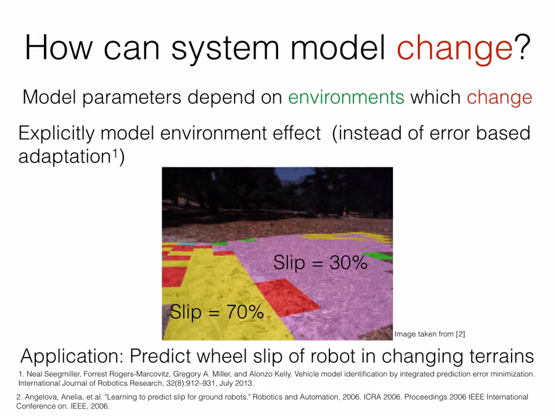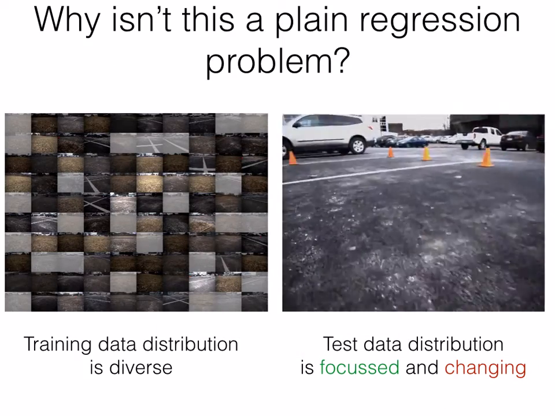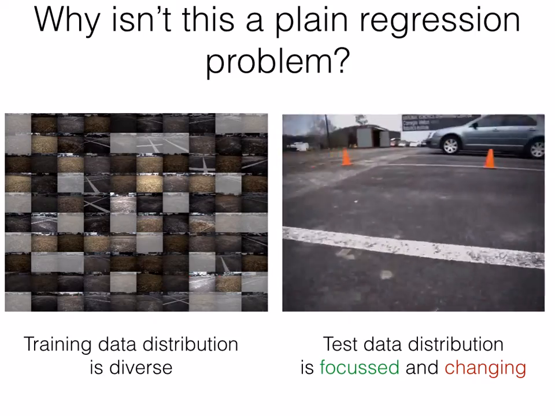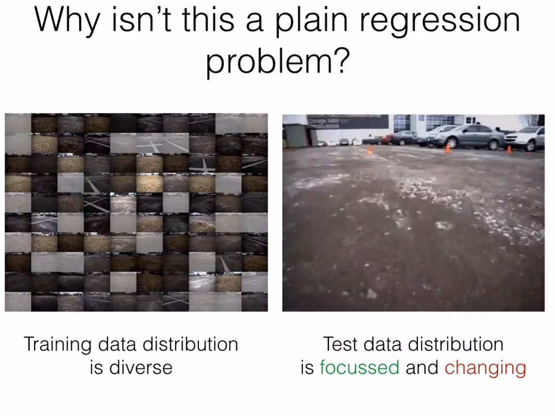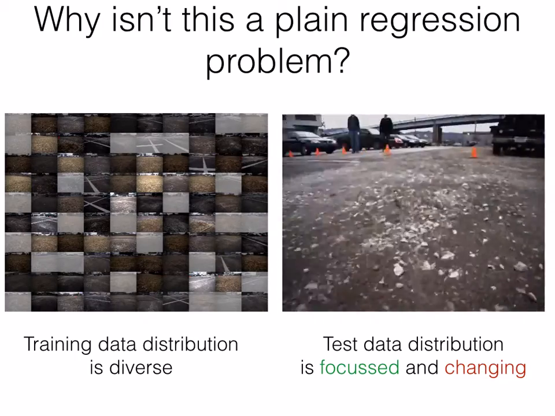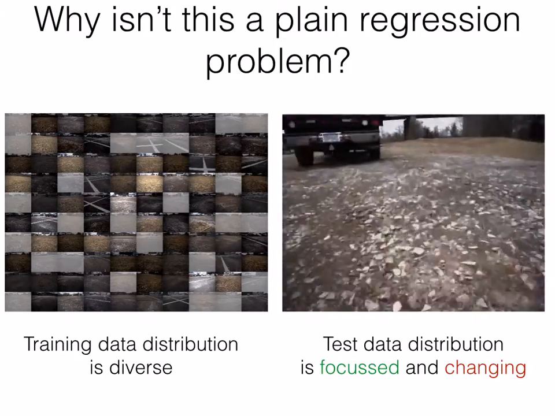The application we're looking at is the ability to predict wheel slip of a robot as it moves across different terrains. This information is useful for various modules such as motion planning that can use a slip map as shown in the figure to decide which route to take. What distinguishes this from a plain regression problem is that the training data distribution and the test data distribution do not match. The training data distribution is diverse and collected from various trials, while the test data distribution is focused on one particular trial and is changing as the robot is moving across different environments.